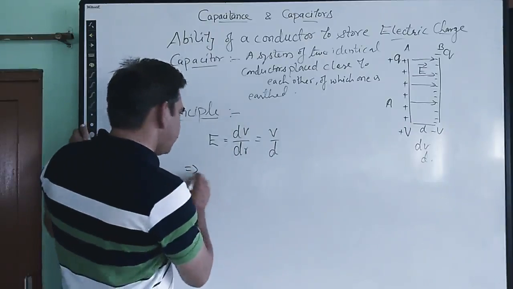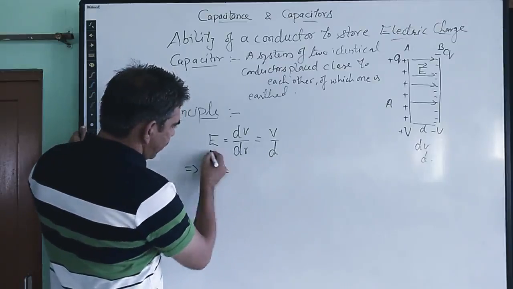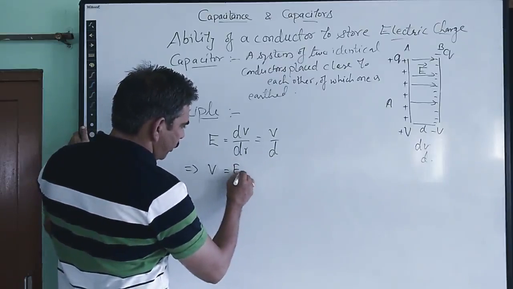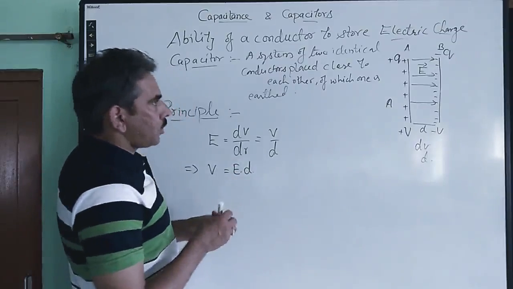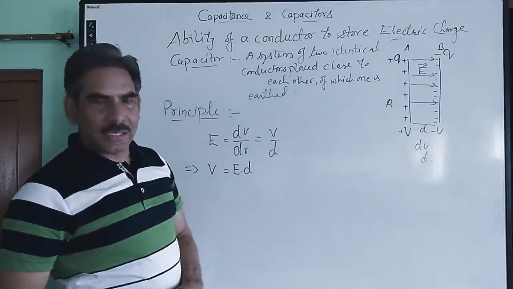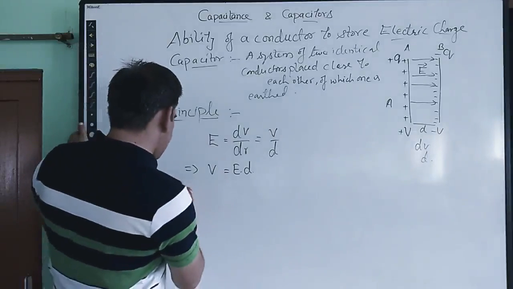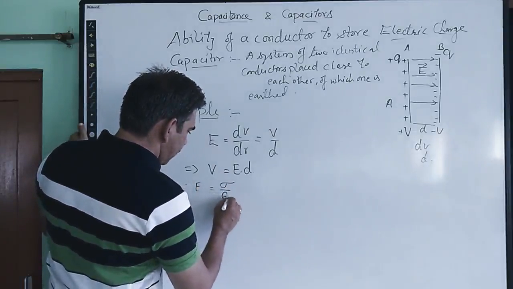So from here, V is equal to, we can take d to the other side, E into d. And whenever we talk about the electric field due to charged plates, the electric field is simply given by sigma upon epsilon naught.